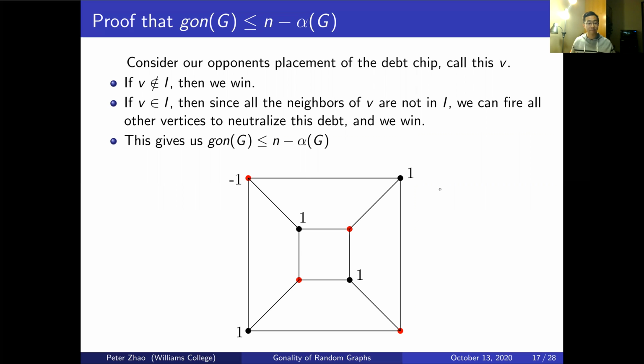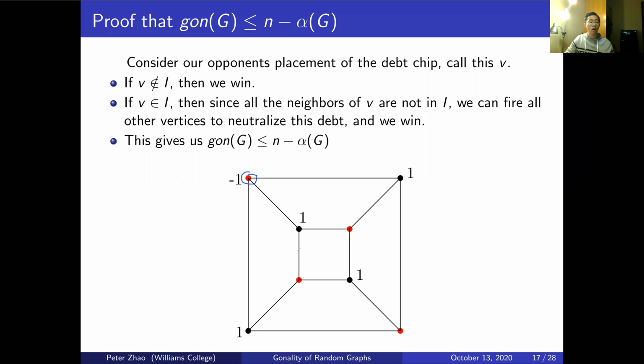If V is in the independent set, then since all the neighbors of V are not in I, we can fire all other vertices to neutralize this debt and win. So in any situation, all the neighbors of the vertex with the debt will not be in the independent set by definition. That's how we construct an independent set, right?